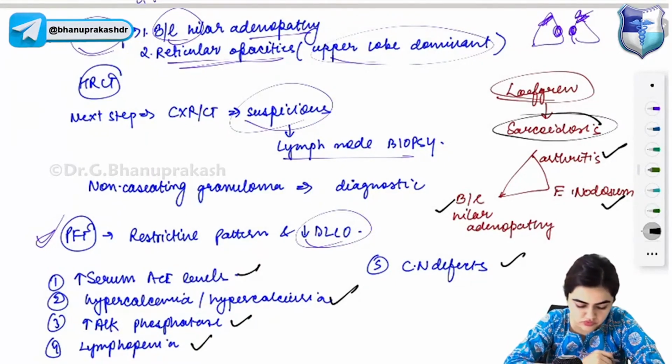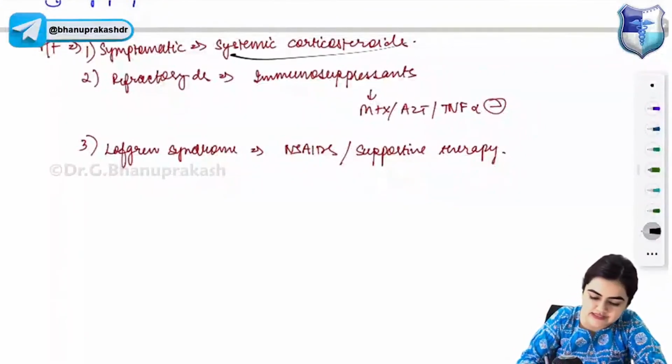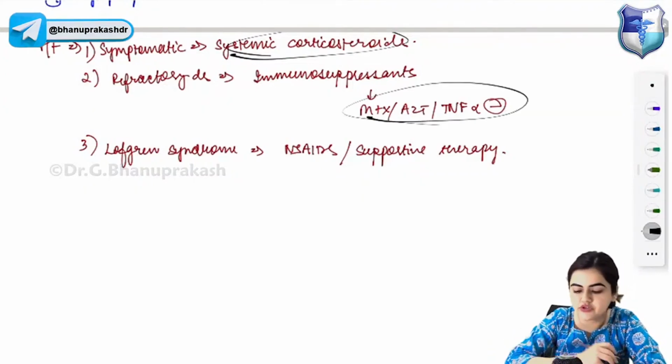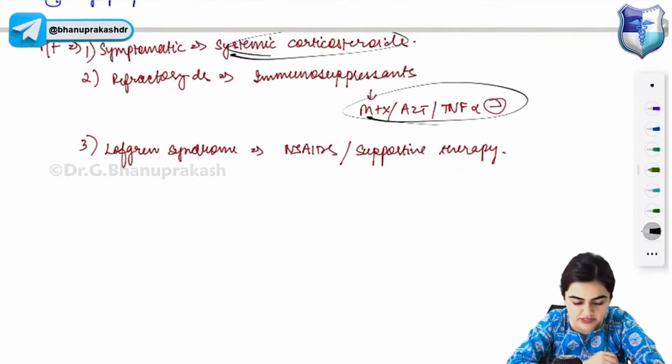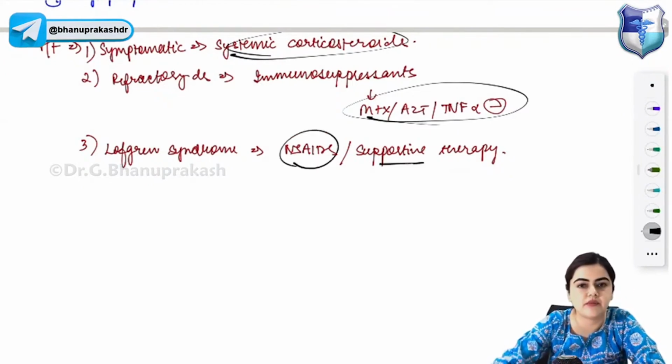Okay, so coming to the treatment part of sarcoidosis, if the patient is symptomatic, give systemic corticosteroids. If the patient is refractory to systemic corticosteroids, go for immunosuppressants like methotrexate, azathioprine, and TNF-alpha inhibitor. And in Lofgren syndrome, we have to give NSAIDs and supportive therapy in order to ease the joint pain.